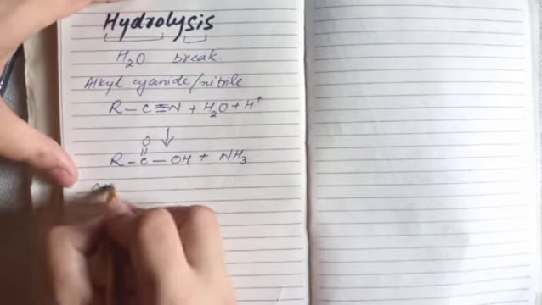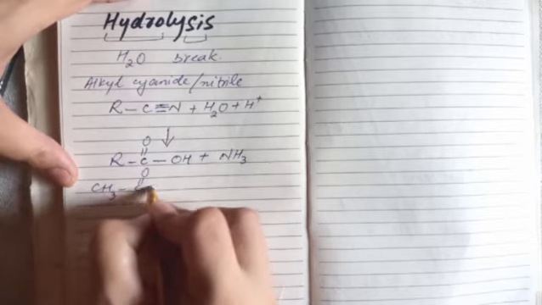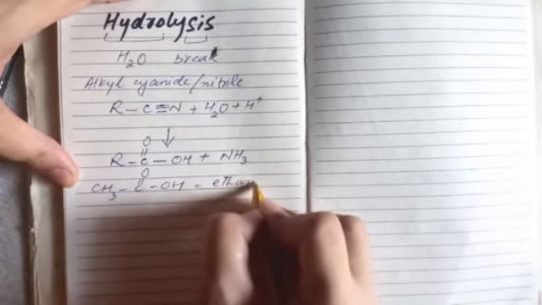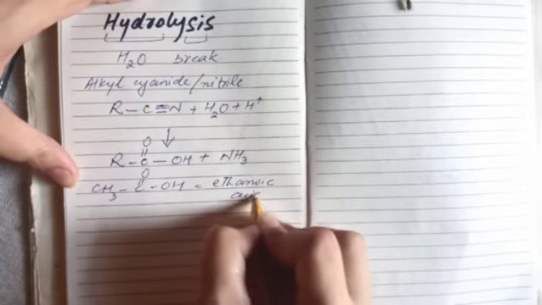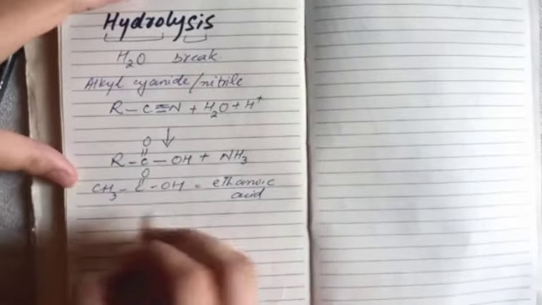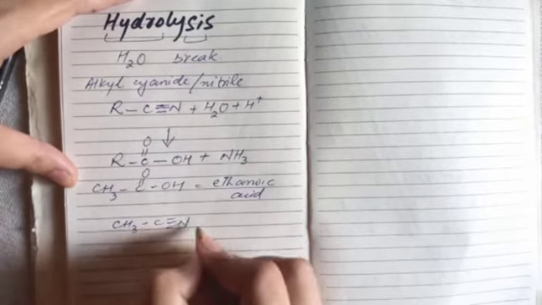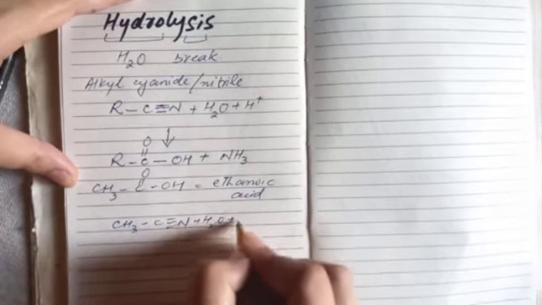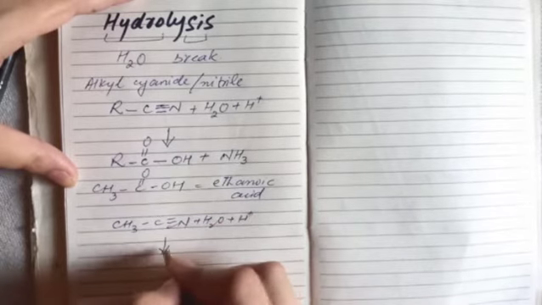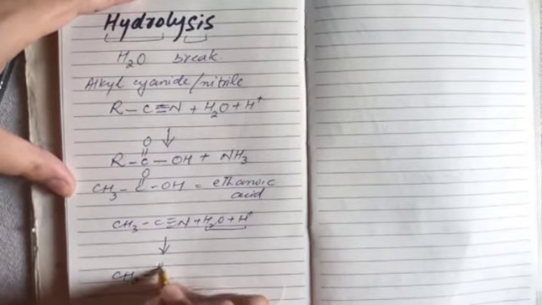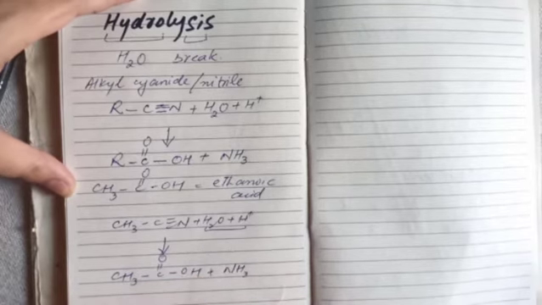Similarly, you can form CH3 C double bond O OH, ethanoic acid, from the same alkyl nitrile. So you need CH3 C triple bond N plus water plus acidic media, and in acidic medium it gets converted to CH3 C double bond O OH plus ammonia.